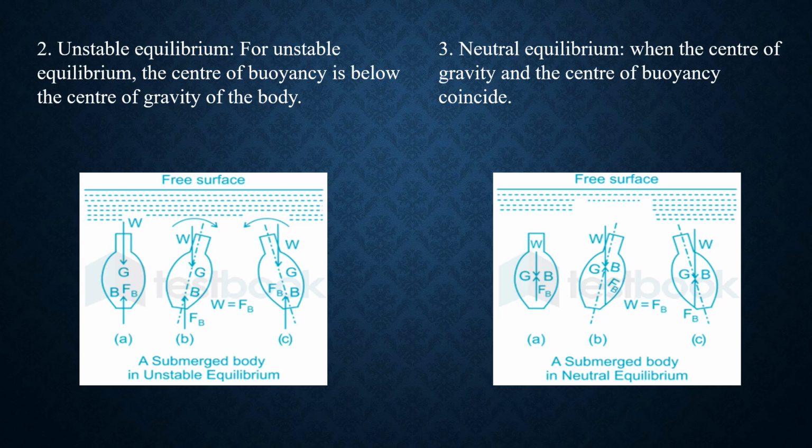And in case of stability of submerged body, first condition is stable equilibrium. In that, the center of buoyancy is above the center of gravity. In case of unstable equilibrium, the center of buoyancy is below the center of gravity. And in case of neutral equilibrium, the center of gravity coincides with the center of buoyancy.